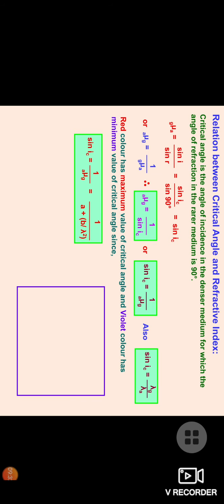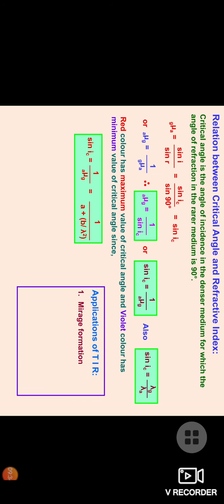Now red color has the maximum value of critical angle and violet color has the minimum value of critical angle. Because if we go with the wavelength, then we get the relation of wavelength of glass divided by wavelength of medium. Next we can see that sin IC is equal to 1 upon the refractive index from air to glass, and we can write the formula A plus B by lambda square. You have to learn this formula.